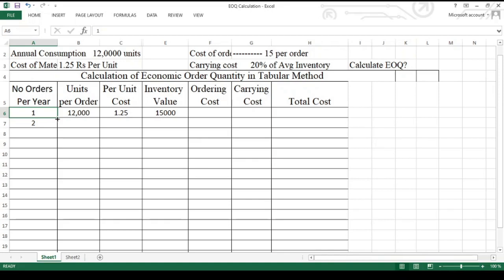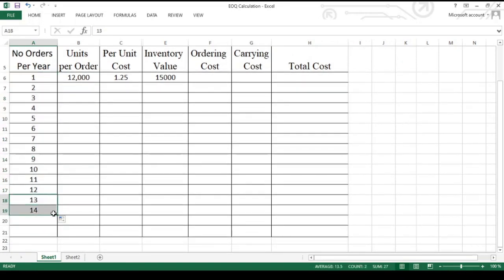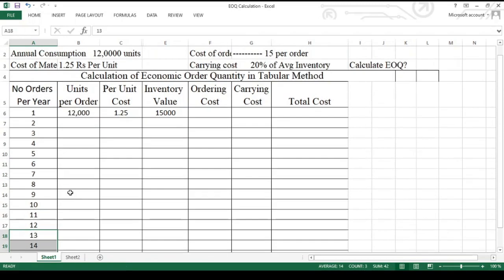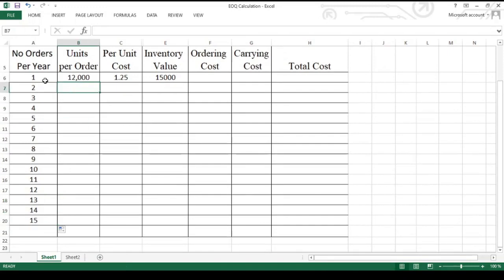The carrying cost and ordering cost are both going to be the same at a certain point. I have to find out where it is going to happen. For this reason, I am going to check for the 15 orders. I will take one more column, 15. So now here in one order we are giving 12,000 units. If I go for two orders, my order size will decrease. If the number of orders increases, the order size in number of units will reduce.